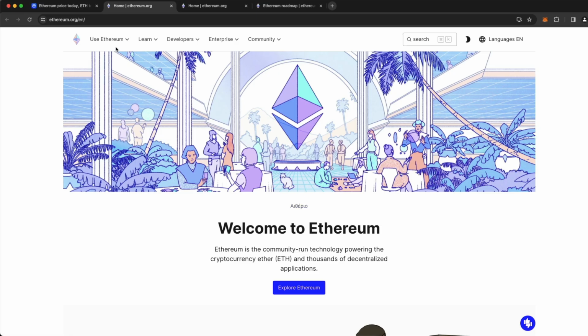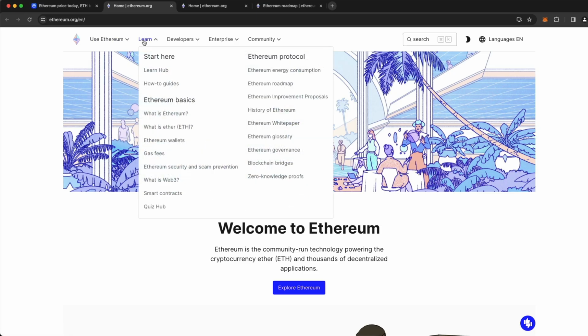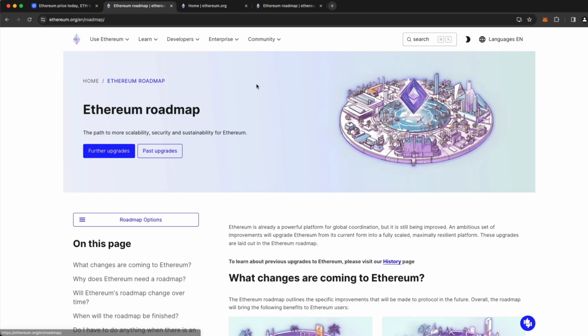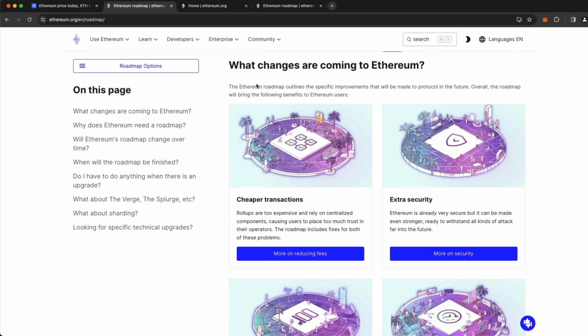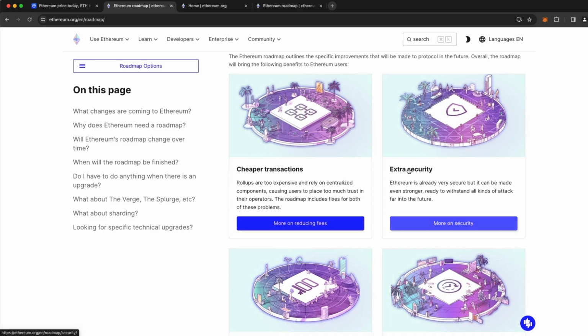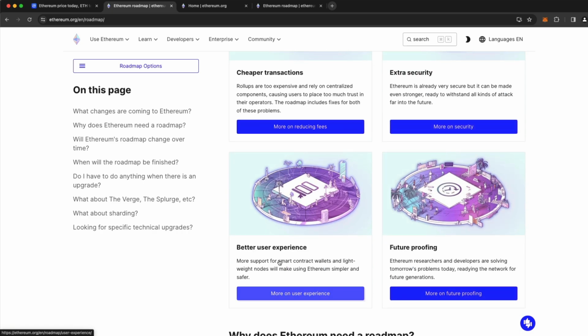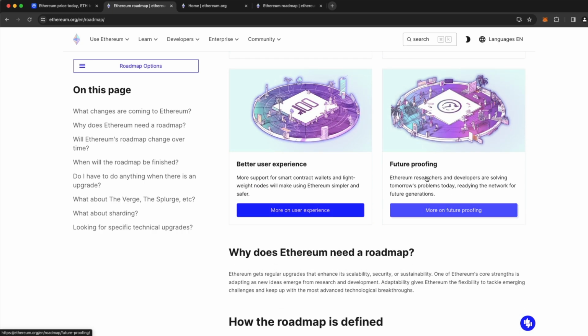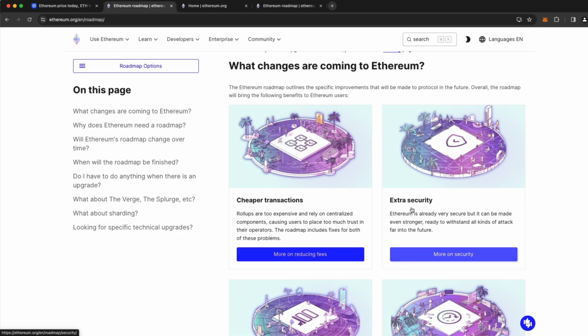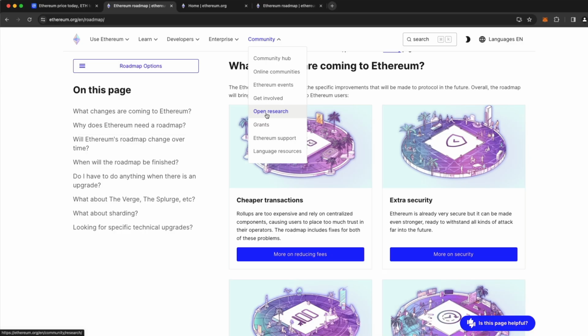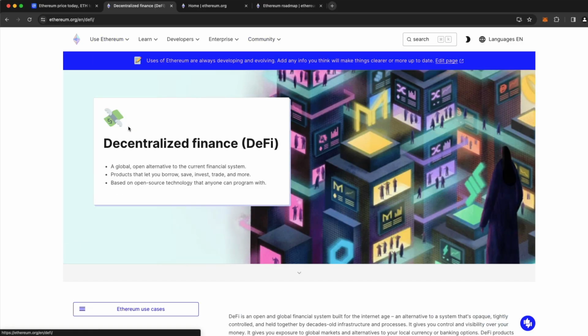For example, on Ethereum, they make it really easy and they provide an entire Learn section. You can start in their Learn Hub, or you can go check out their roadmap, figure out what the future of Ethereum holds. For example, they are targeting cheaper transactions, extra security, better user experience, and future-proofing the network. And you can read more about each one of these topics here on the official website for Ethereum. You can also learn more about their community, and they even have an entire section on decentralized finance.